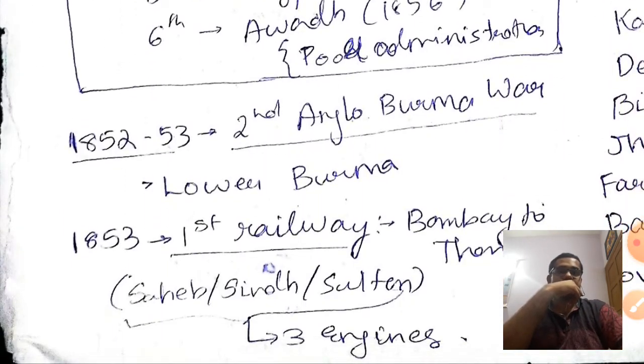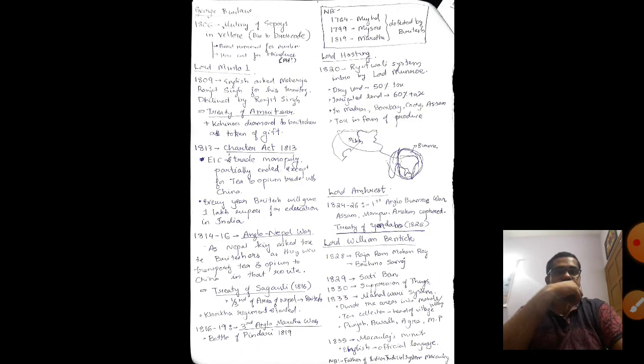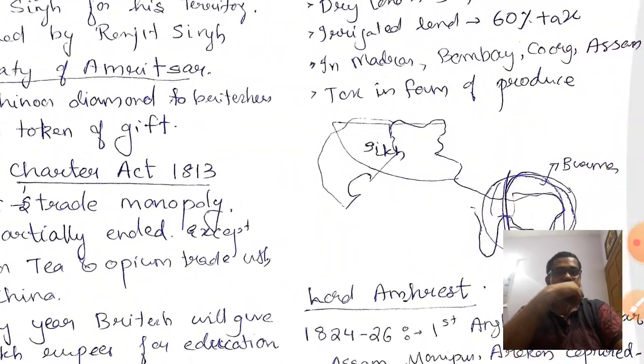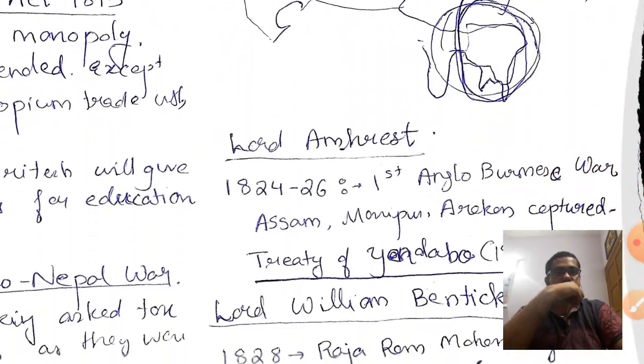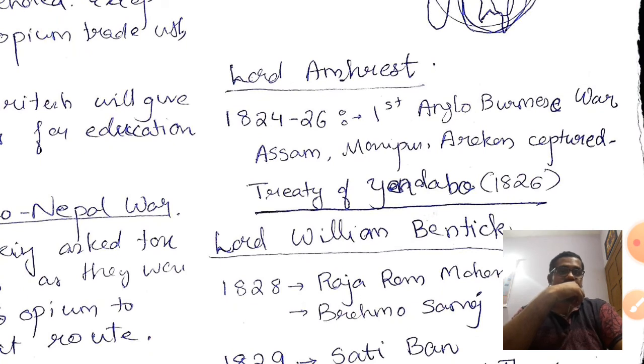Now, in 1850-53, the second Anglo-Burmese War was fought. The first Anglo-Burmese War was conducted by Lord Amherst in 1824-26. That conquered Assam and Manipur, and Arakan was captured.